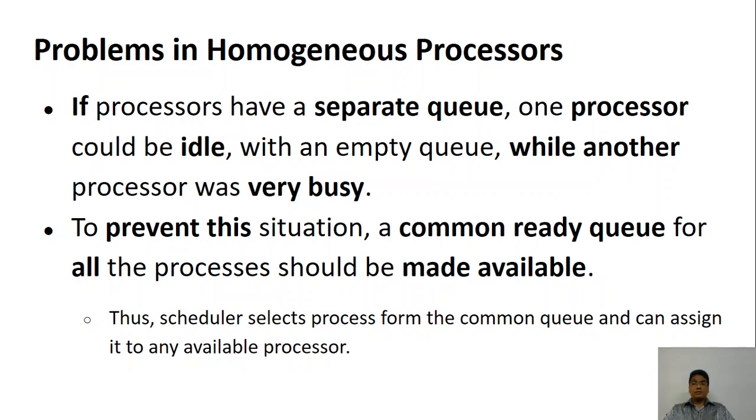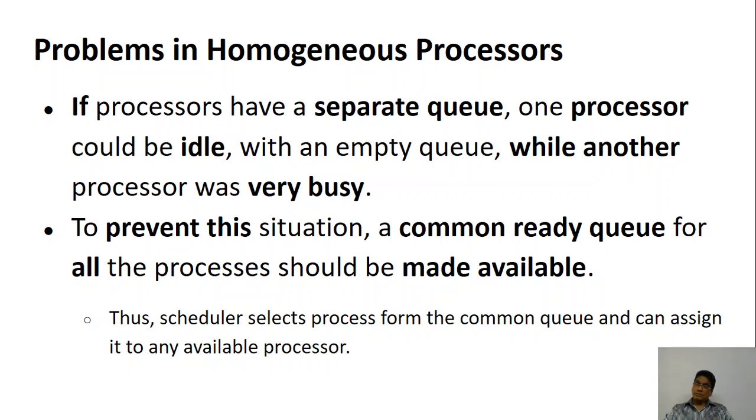Now there are other problems which you may encounter when you have homogeneous processors. One of them is that if every processor has its own separate queue, then another problem will come. What is the problem?